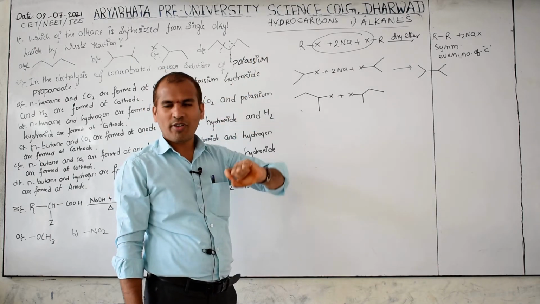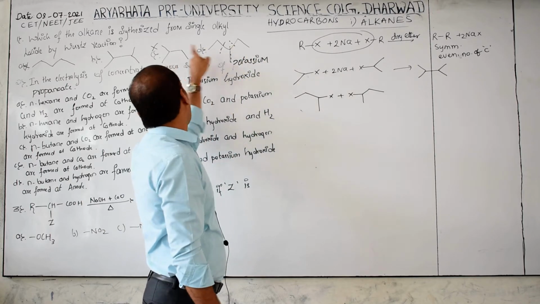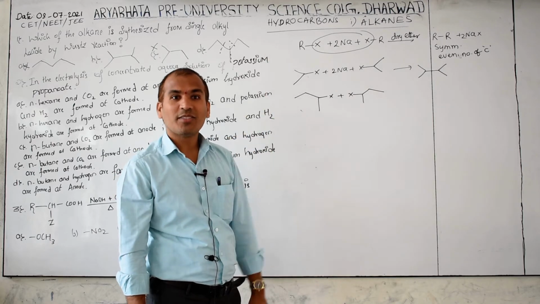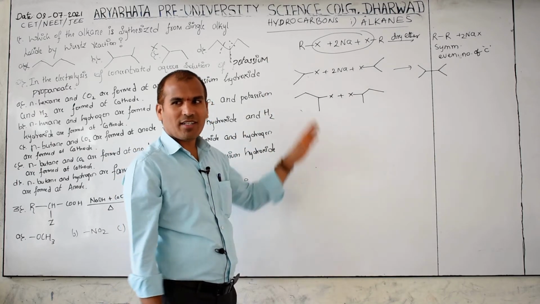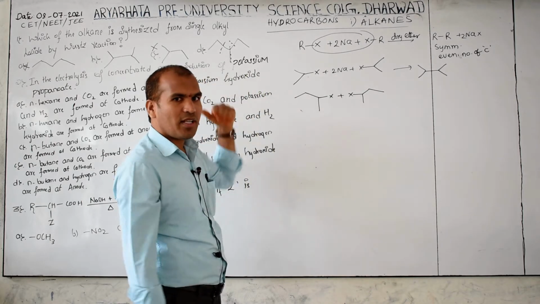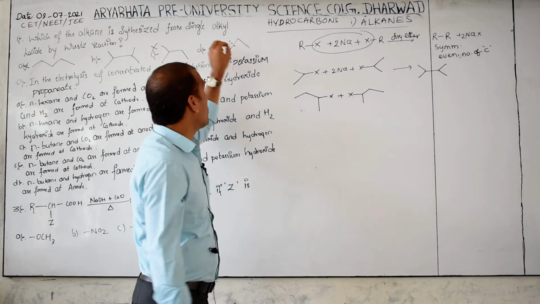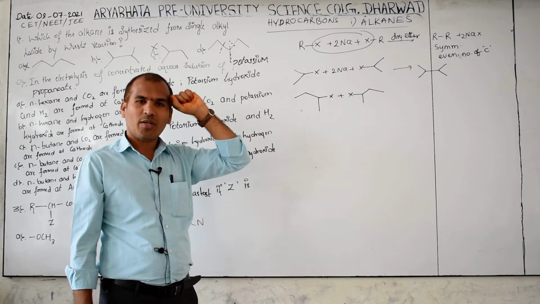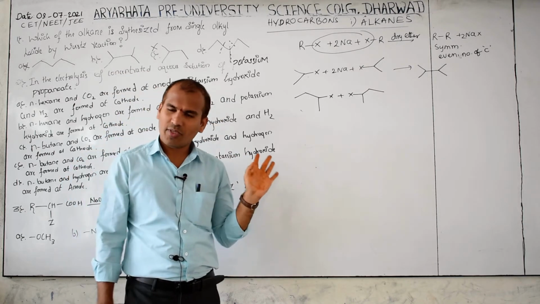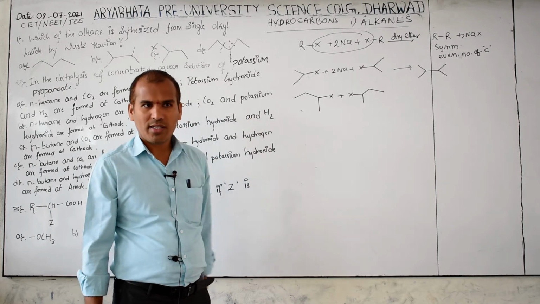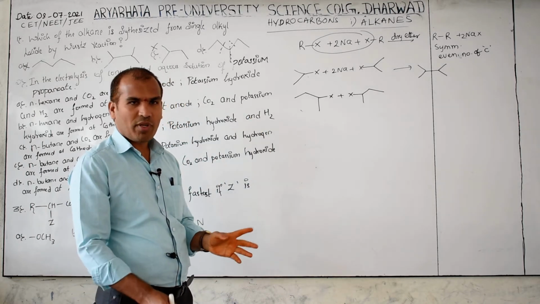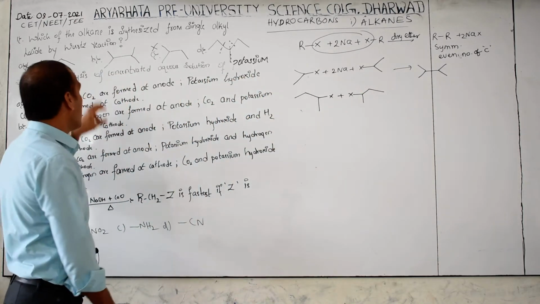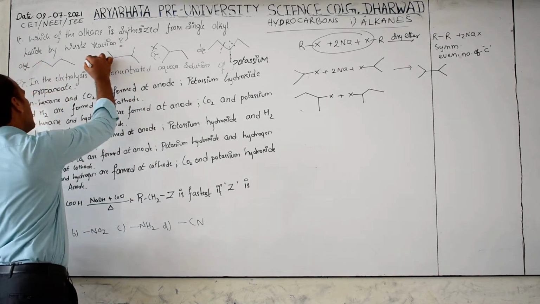See how they framed this question. If this is given here, then what will be the answer? This is the answer because it looks symmetrical and has an even number of carbons, no? Since it is last, when somebody gets the answer they will not see the next option. But if this is given first, then your answer is this only. So we have to think very clearly. We know the concept: even number symmetrical alkanes are formed, and the single alkyl halide should be the same to form the given alkane. That is very important. So the answer is B, not D.